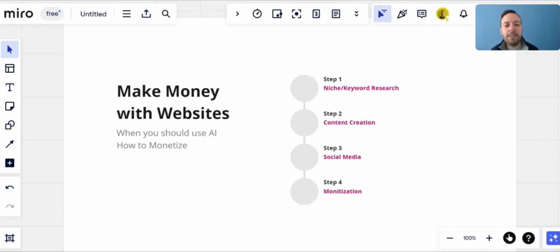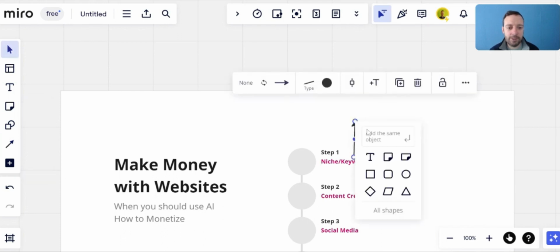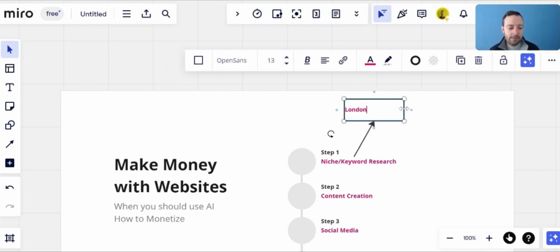Something that I'm thinking about now that could be a really good idea is a local website. So think about where you live, where you travel to. I think where you live is actually better, and I'll explain why in a minute. So the example place that I'm going to talk about today is London. I was thinking, there's so much we can write about London. We can just talk about so many things. It's a big city, right? But it doesn't matter if you live in a smaller place. You can also do it about that place.